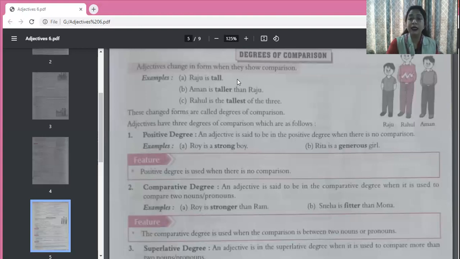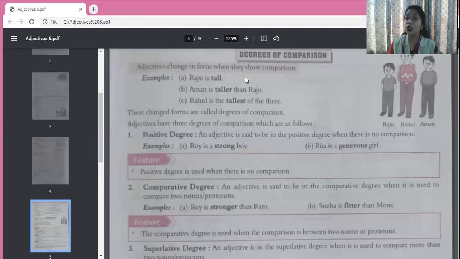Okay. Now, what did I tell you about adjectives? You all know by now what are adjectives. Adjectives are those words which tell us something more about a noun or pronoun, which describe a noun or pronoun. So in this sentence, Raju is a noun, and the word tall is telling us one quality of Raju.